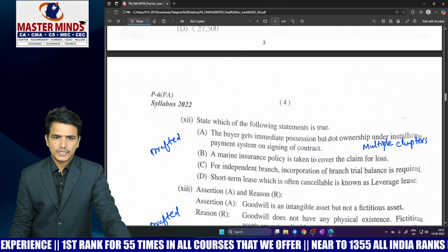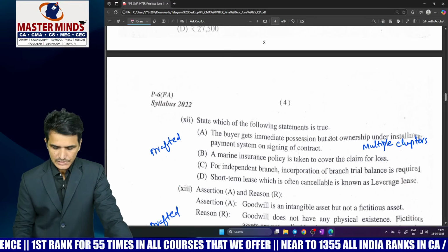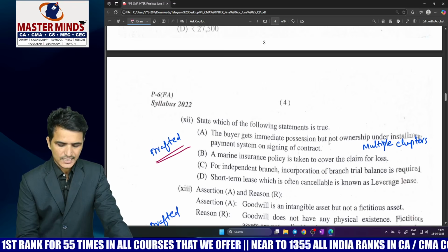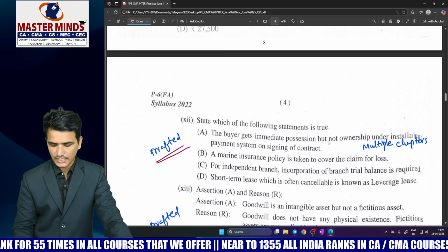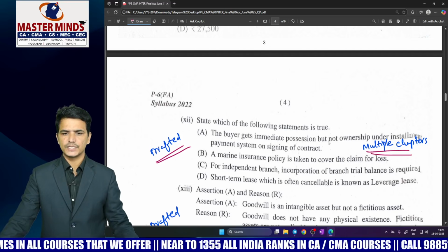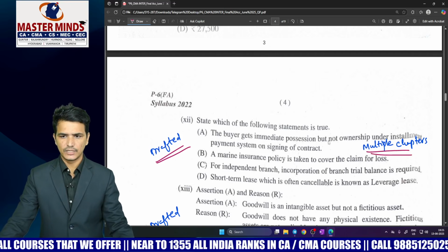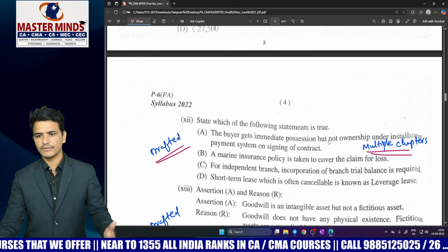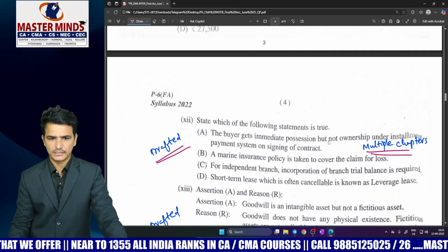Next coming to MCQ number 12, which is also an MCQ drafted on theory and drafted from multiple chapters. So here, the majority of the MCQs they have drafted based on the theory only, and that too they have given the MCQs based on multiple chapters.